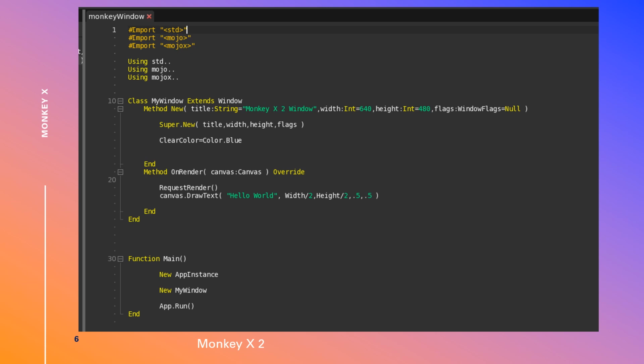On that canvas, I call the canvas.DrawText and draw out Hello World. I set it to print at half of the width, half of the height, and start at 0.5 from the top and then 0.5 from the left. In the function Main, I create a new app instance. I then create a new MyWindow and then call app.Run.